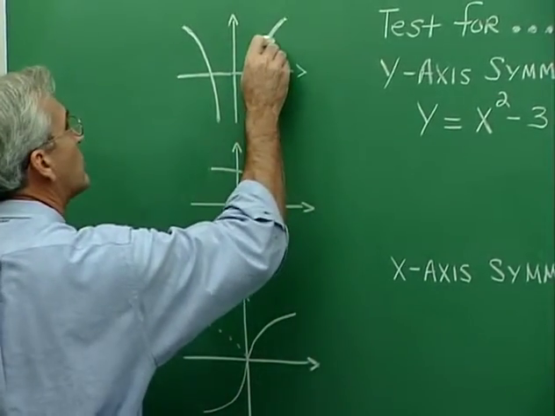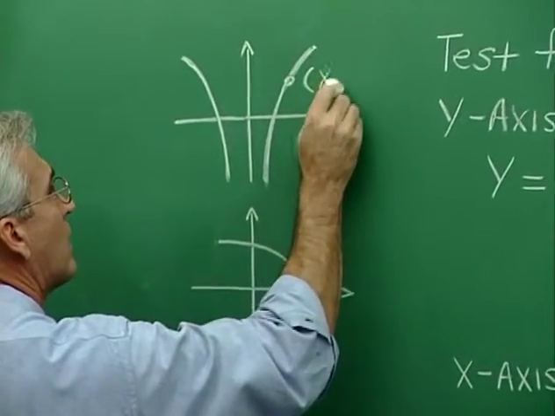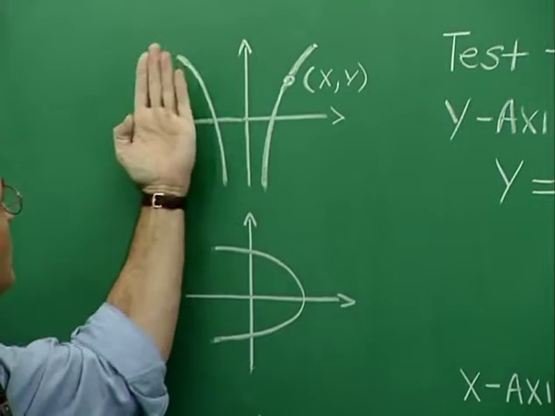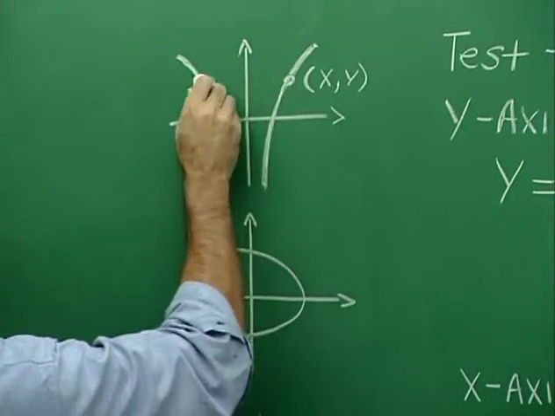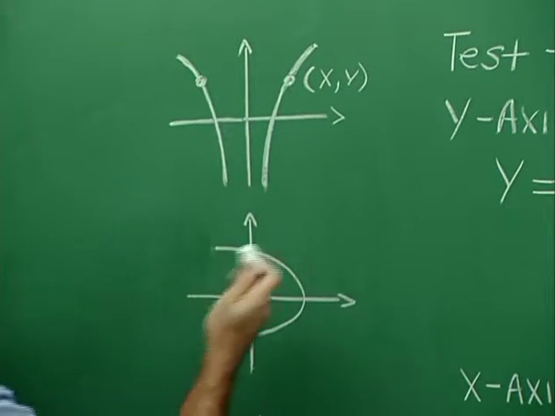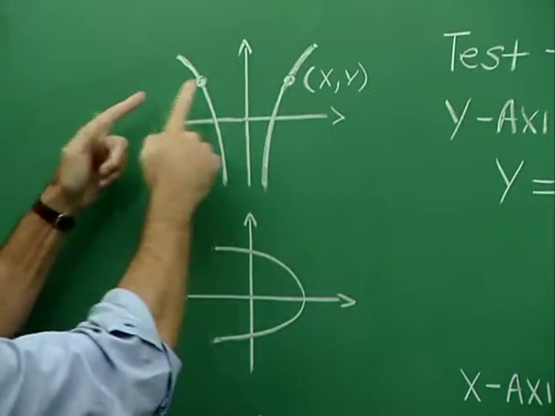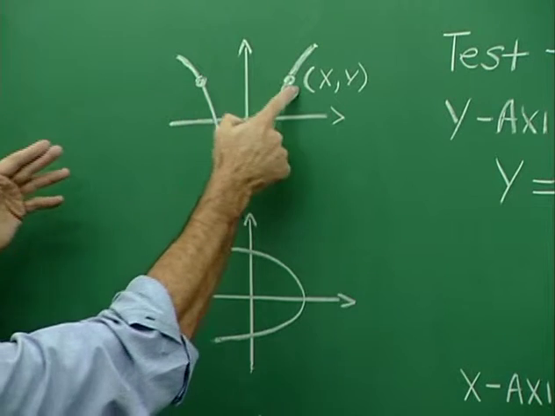Suppose I take an arbitrary point on this part of the graph, and the coordinates of that point are x, y. And I make this fold. I go through that folding process. Where does this point end up? It ends up right over here. Now, what are the coordinates of that point? All we did was fold along the y-axis, so the x component just came right over here, and now it's the negative of that x.